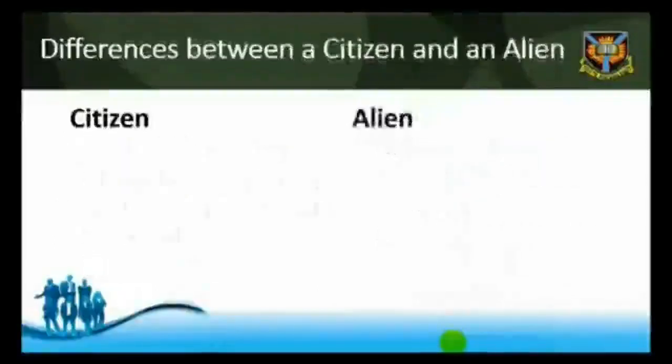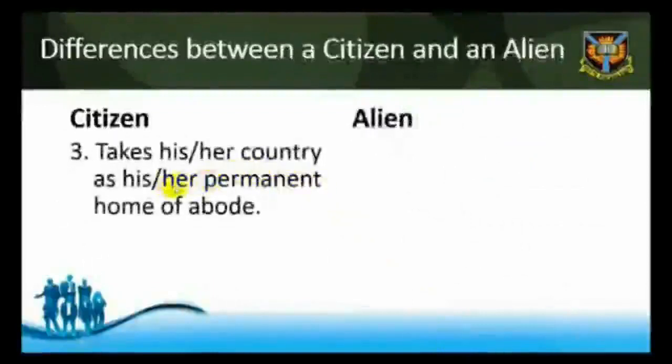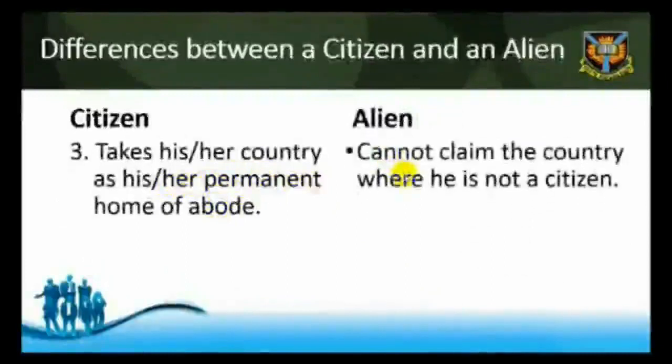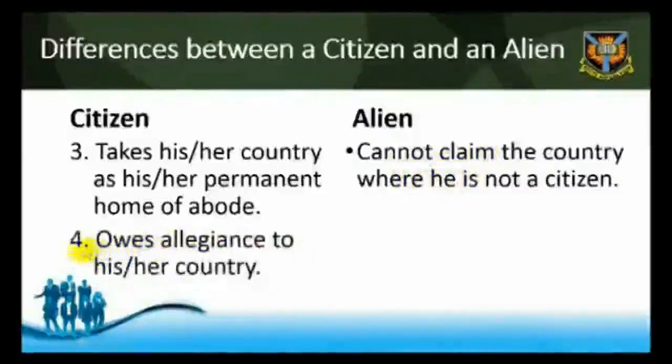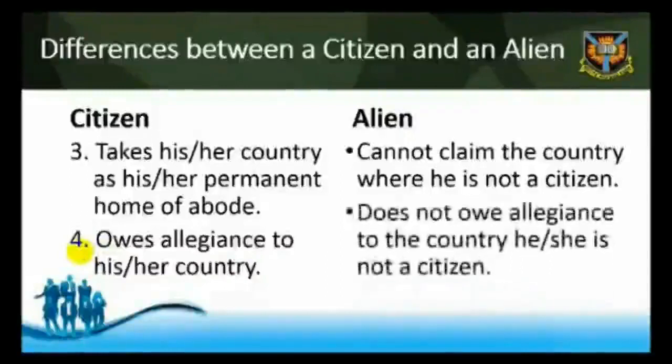3. A citizen takes his or her country as his or her permanent home of abode and can refer to it in case of an emergency, but an alien cannot claim the country where he is not a citizen of. A citizen of Nigeria residing in Ghana can seek full complement from the Nigerian embassy in Ghana, but an alien cannot enjoy such a privilege. 4. A citizen owes allegiance to his or her country, while an alien cannot do that.